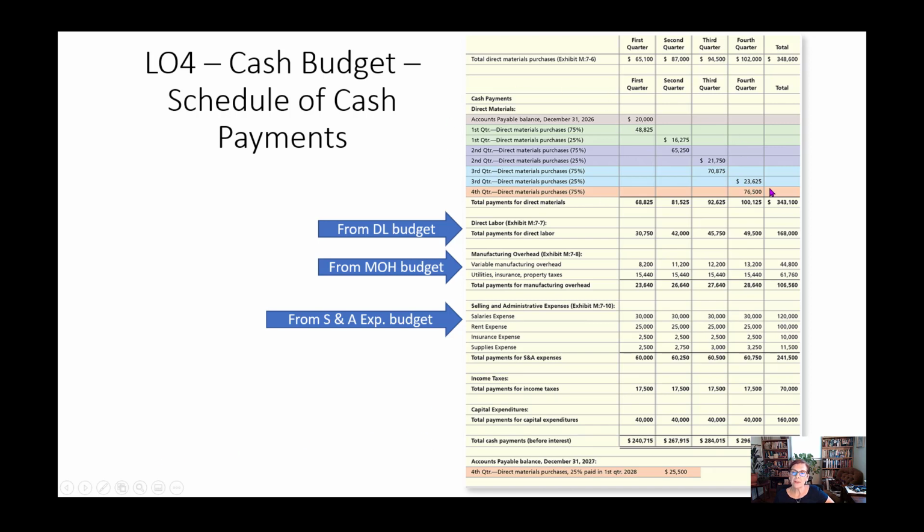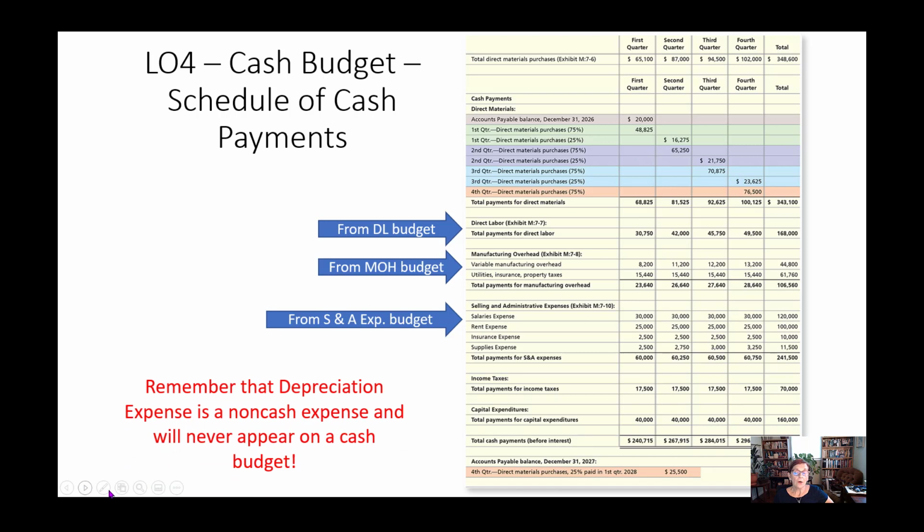Okay, now let's take a look at the schedule of cash payments. We're going to take a look at this piece in a minute, but let's just look here. We have our direct labor, which comes from our direct labor budget. We have manufacturing overhead, which comes from the manufacturing overhead budget, and we have selling and administrative expense from that budget. These budgets are fairly straightforward. As long as you understand variable and fixed costs, you'll be fine with those. The income taxes will be given to us, and remember, capital expenditures also will be given to us because those are from a separate budget that we're not working on right now. And then we're going to see the accounts payable at the end of the year is similar to the accounts receivable.